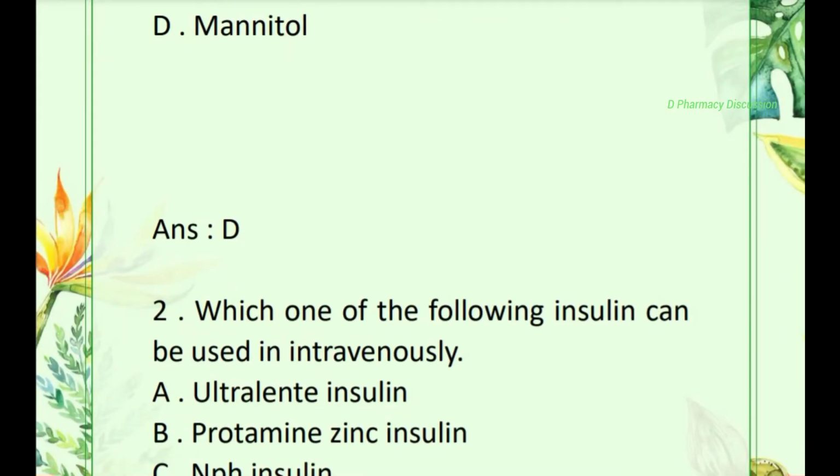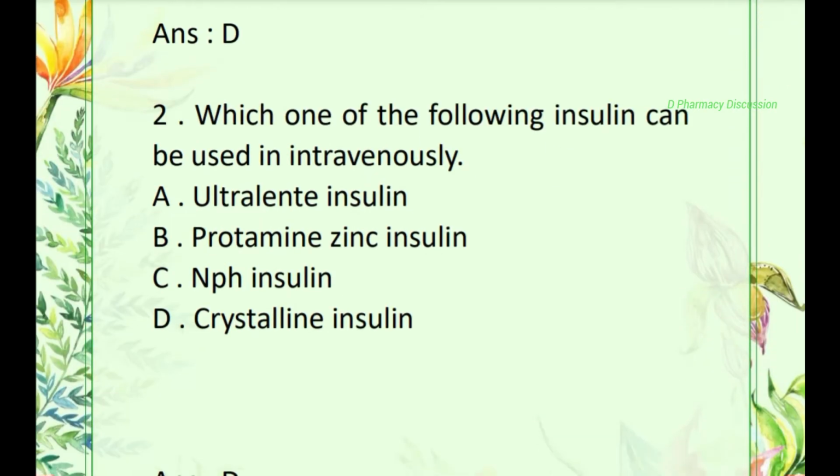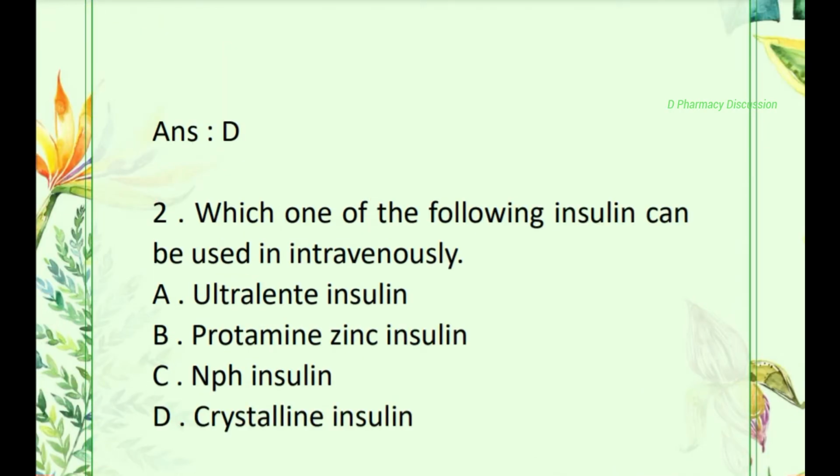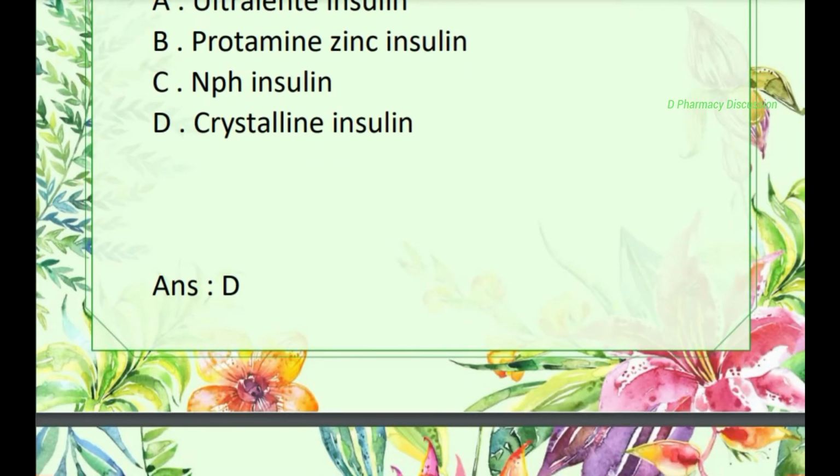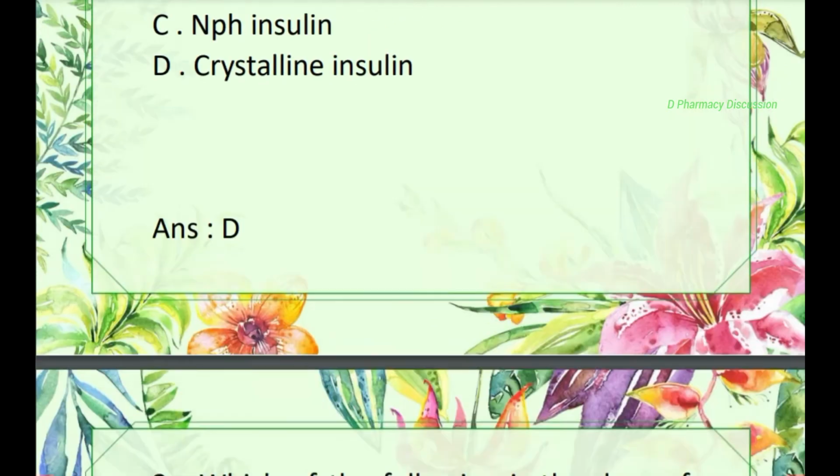Second question, which one of the following insulin can be used intravenously? Option A. Ultra-lente insulin, B. Protamine zinc insulin, C. NPH insulin, and option D. Crystalline insulin. Correct one is option D. Crystalline insulin.